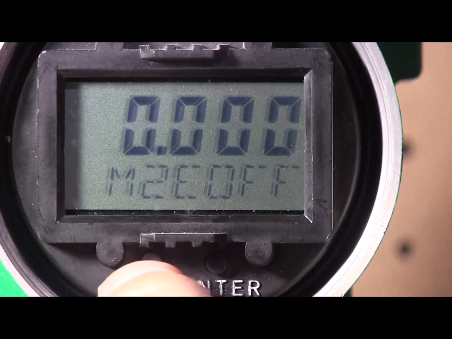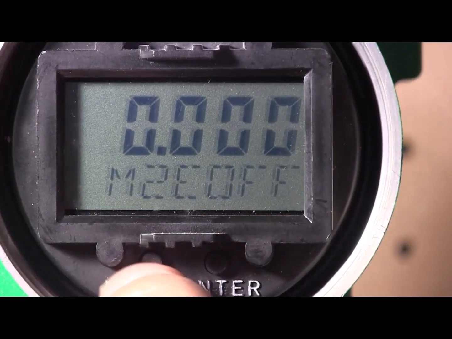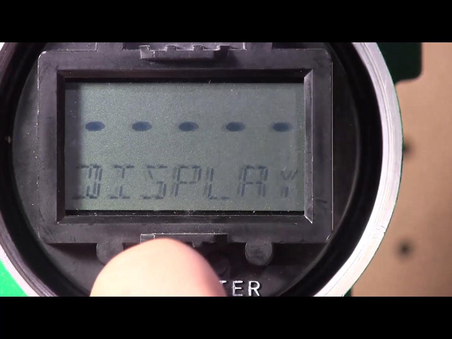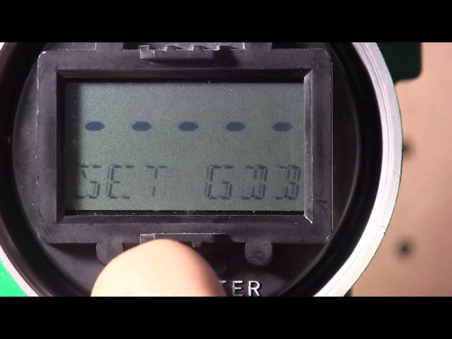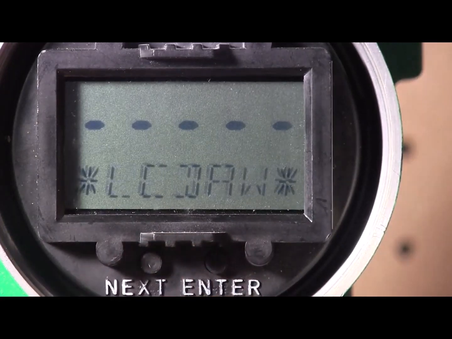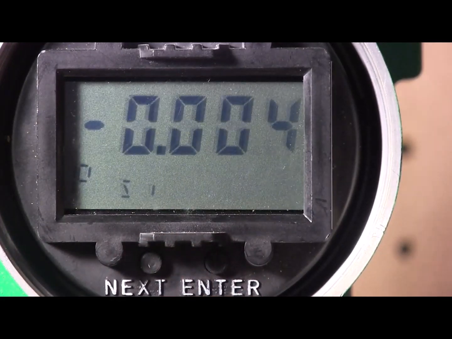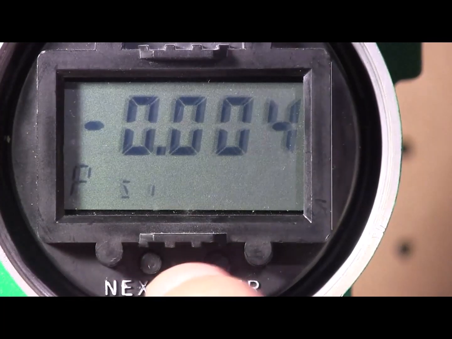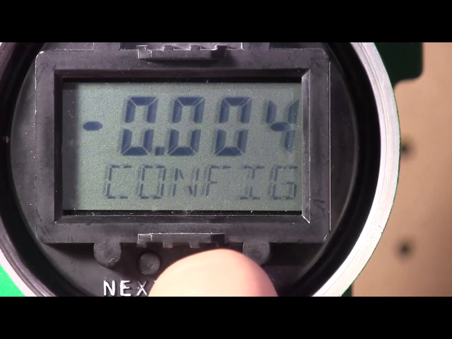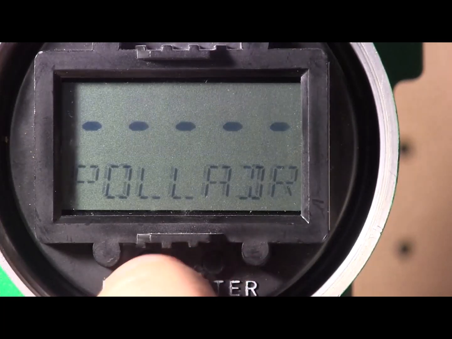and M2E off will be displayed. Now at this point press the next button, I think it's 6 times, until we see the word save, and then press enter and you'll come back to the main display. Now at this point press the next button twice. You'll see config, press enter, it will say pole address.